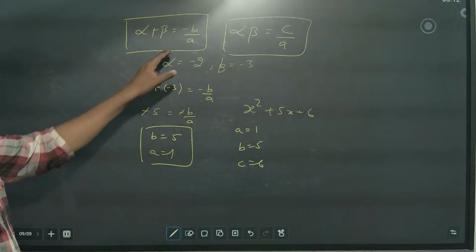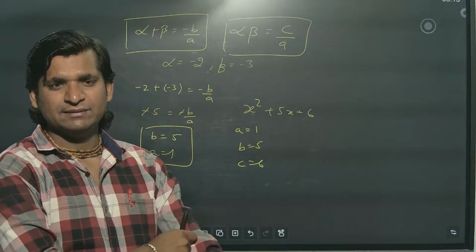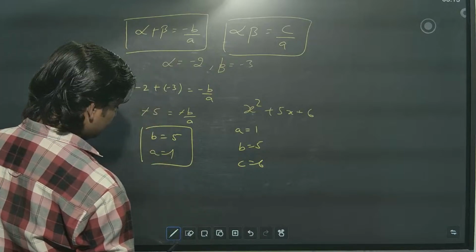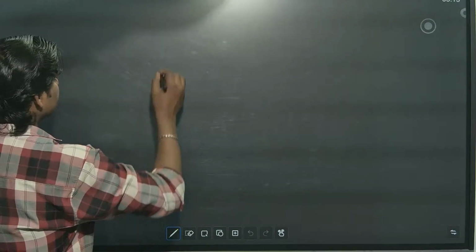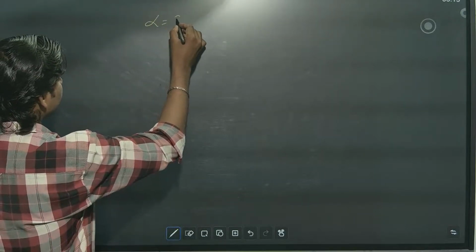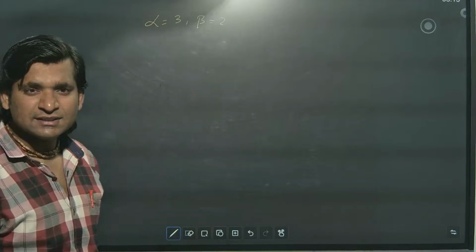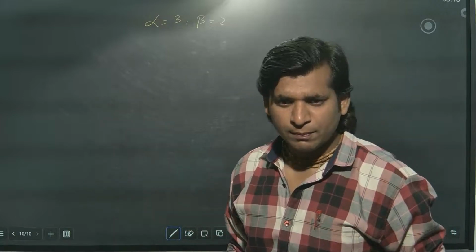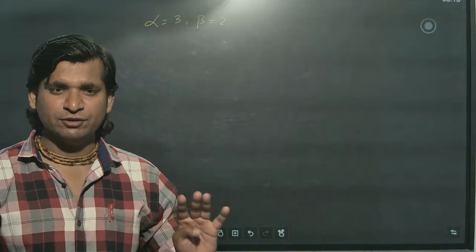So based on this also MCQs will come. On these two concepts also MCQs will come. So how will the MCQ come? We'll check it. They will say, if alpha is equal to 3 and beta is equal to 2, what is the quadratic polynomial? Alpha they have given as 3 and beta they have given as 2. Then what is the quadratic polynomial out of the given 4 options?